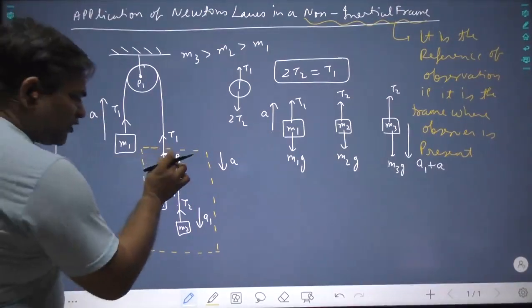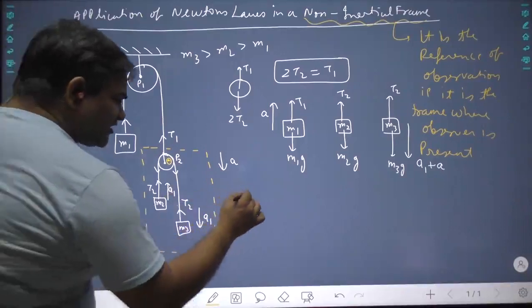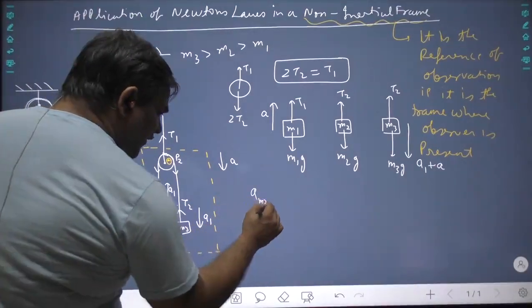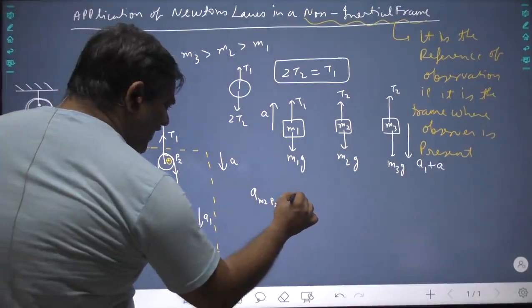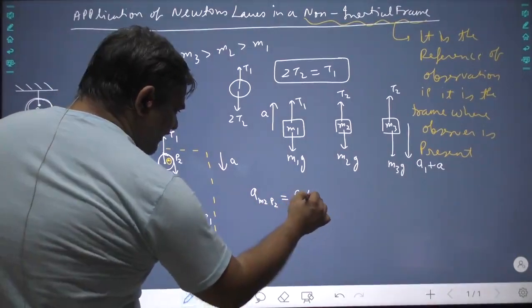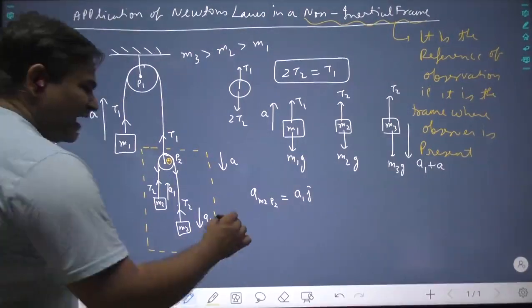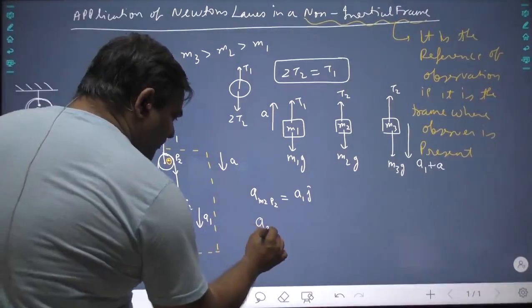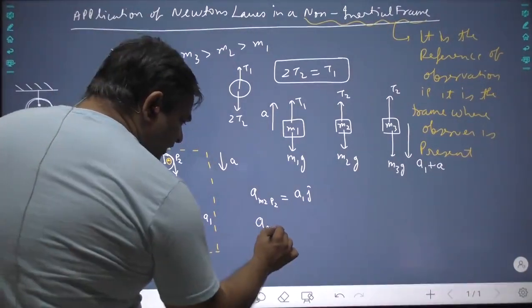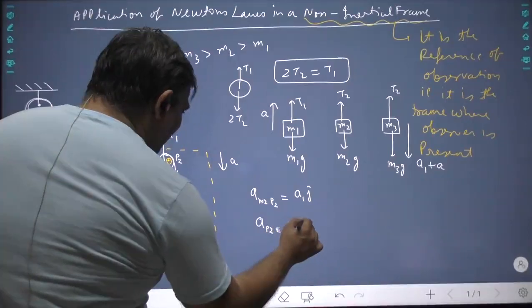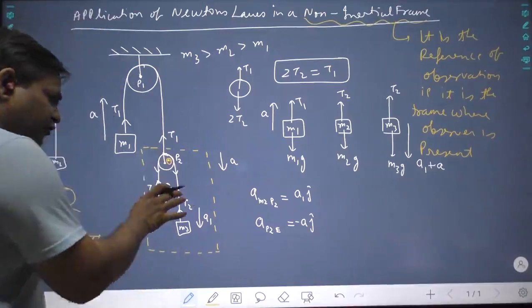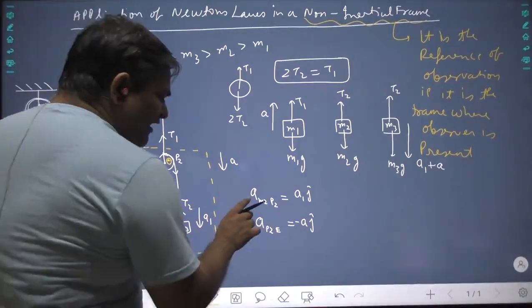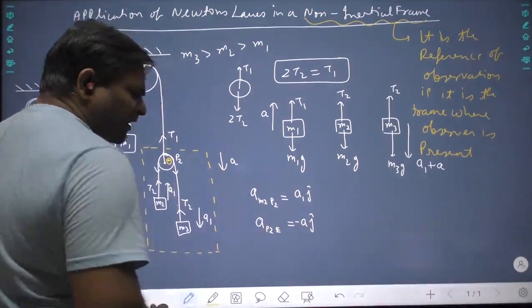Now, acceleration of mass M2 with respect to pulley P2 is A1 upward. Let us call it A1 j cap. And the acceleration of pulley P2 with respect to earth is A minus j cap, because it is going down. Now I want to find out the acceleration of M2 with respect to earth.